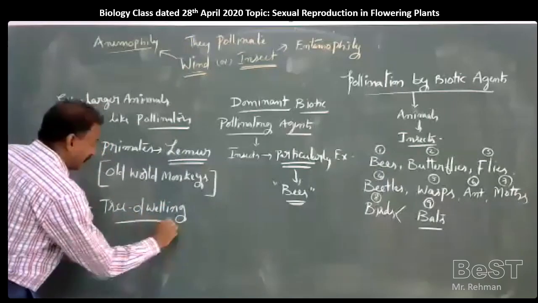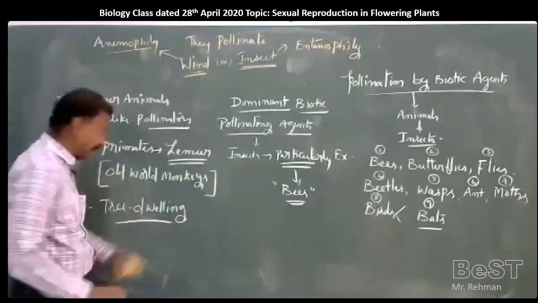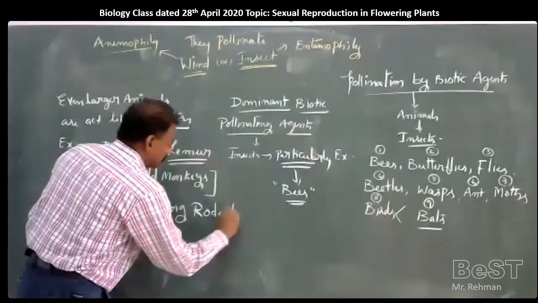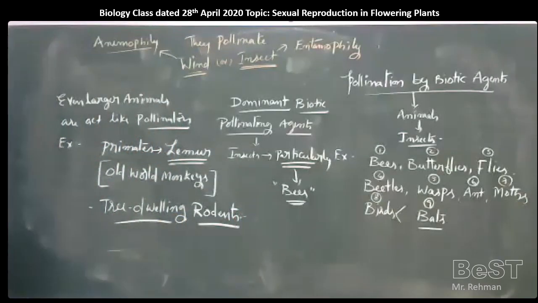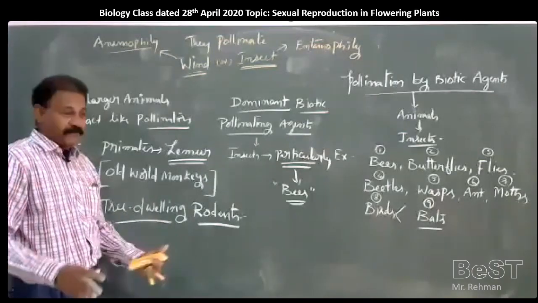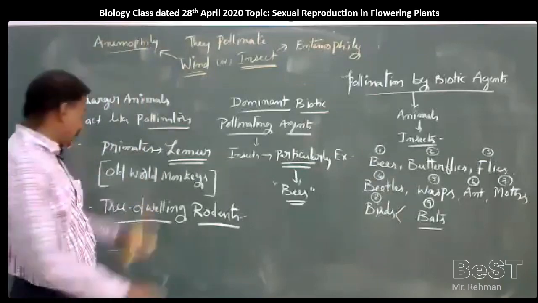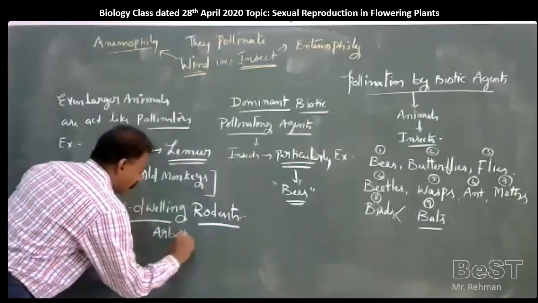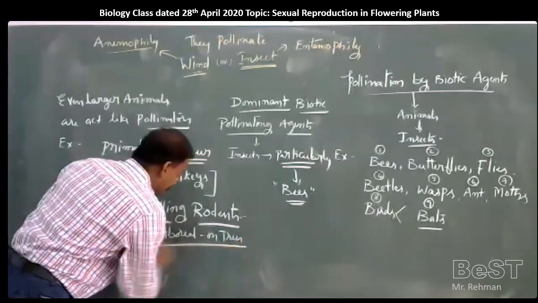Tree dwelling means moving on the trees like these monkeys, but they are not monkeys, they are mammals. Tree dwelling rodents, a group of mammals which are a type of rats, fossorial and arboreal. These are called arboreal. Arboreal means on trees, like squirrel.